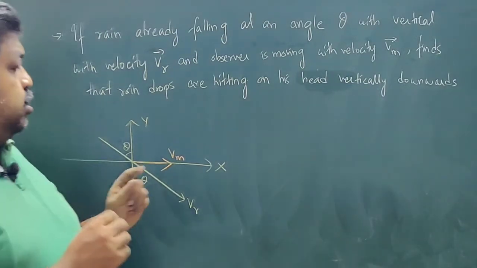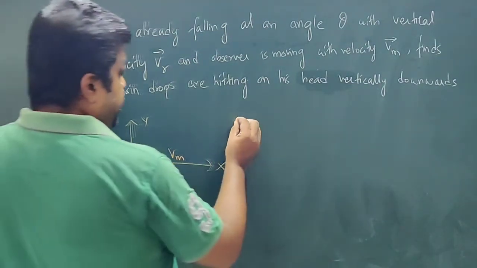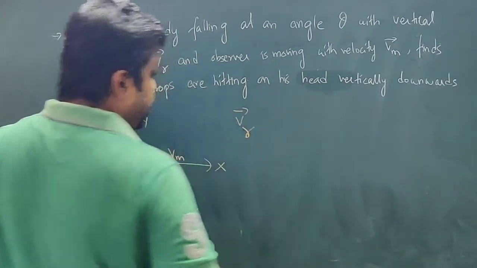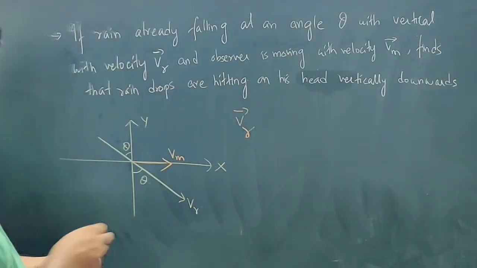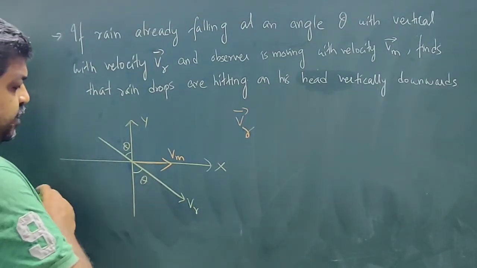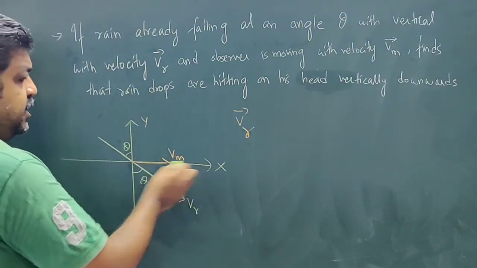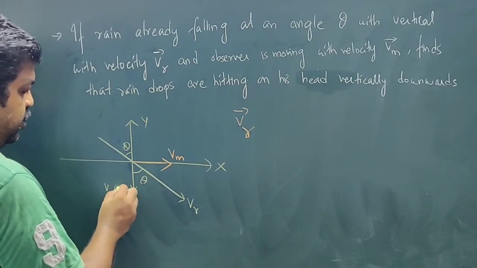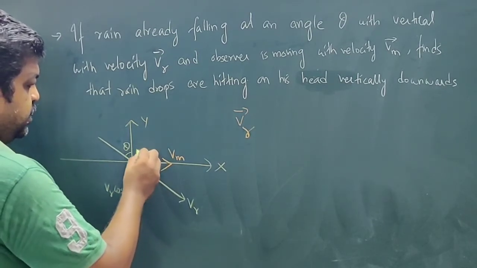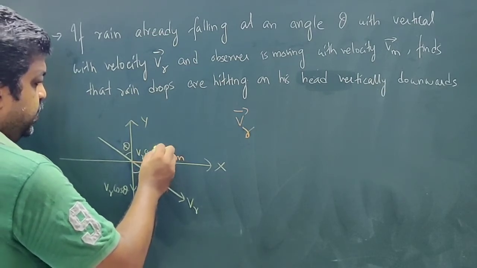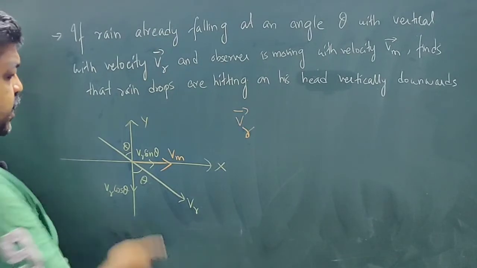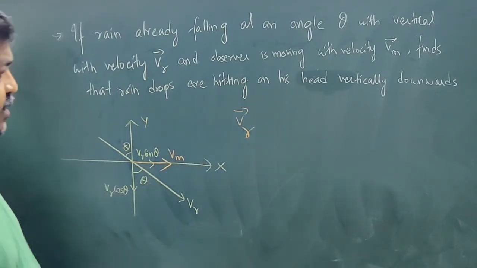See here, the velocity of rain in vector form. If this is the magnitude VR and this angle is theta, this is the y-axis, this is the x-axis. So this is VR cos theta, and this is VR sin theta. This is the y component, this is the x component. The x component is along the positive x-axis.